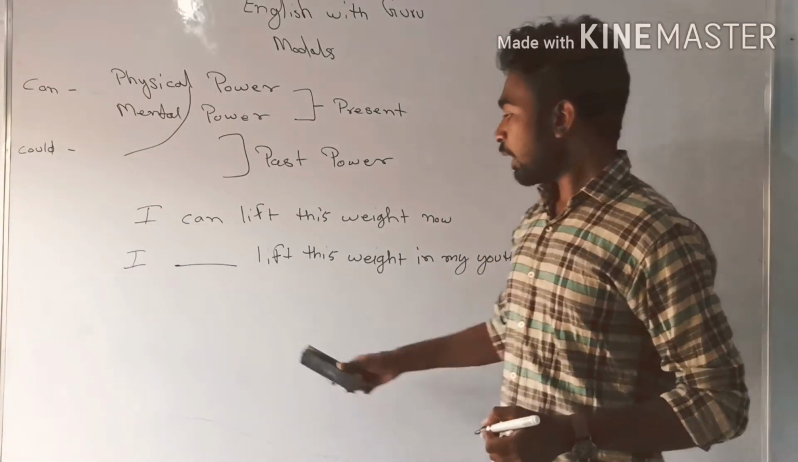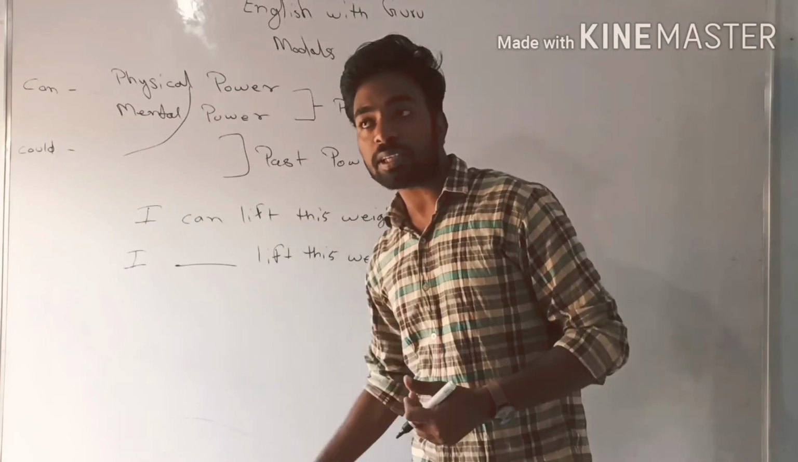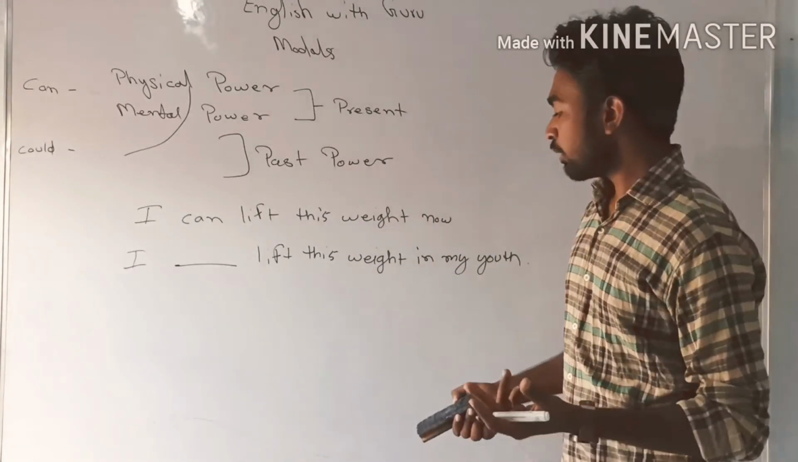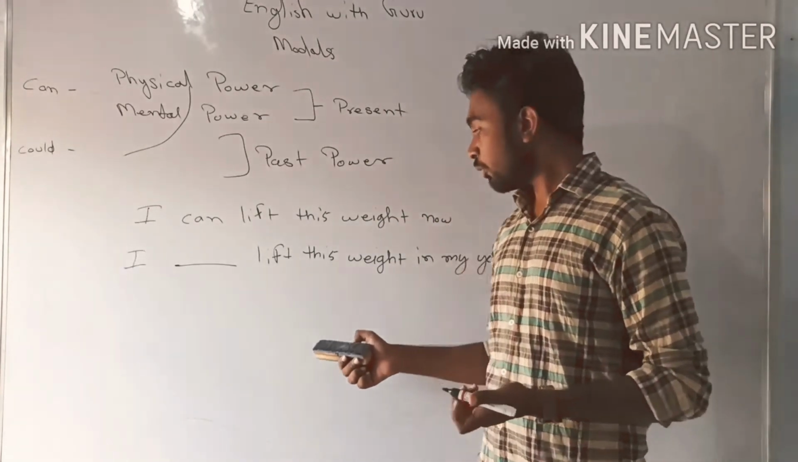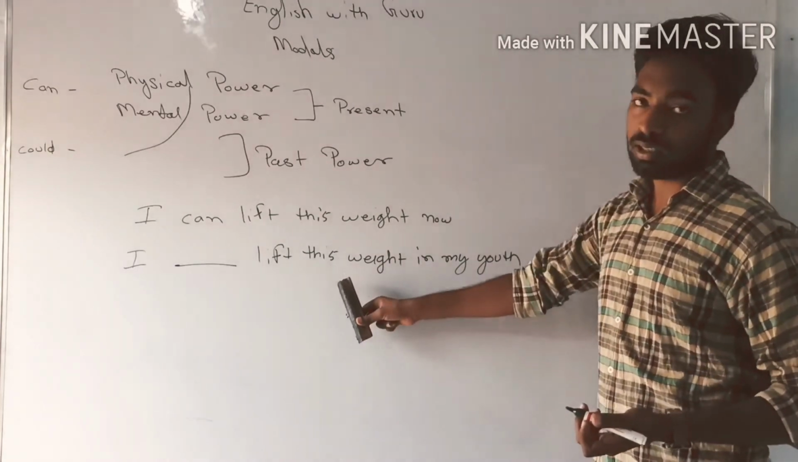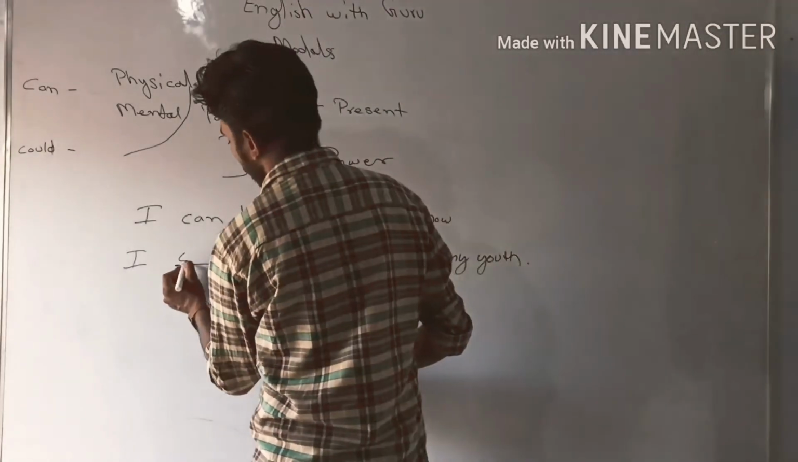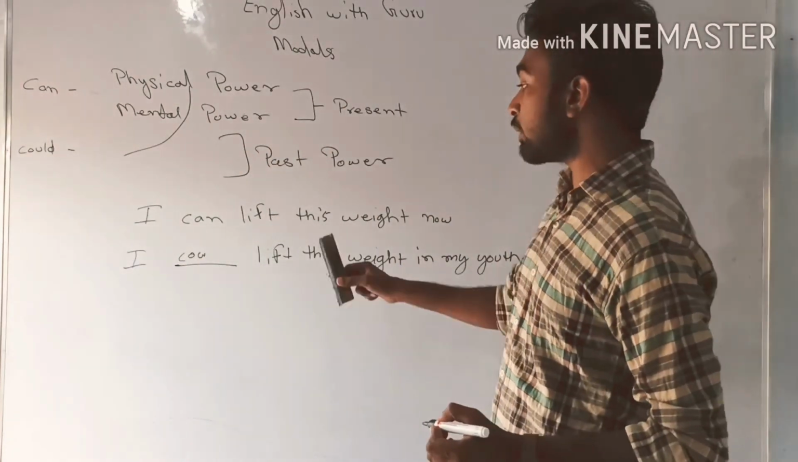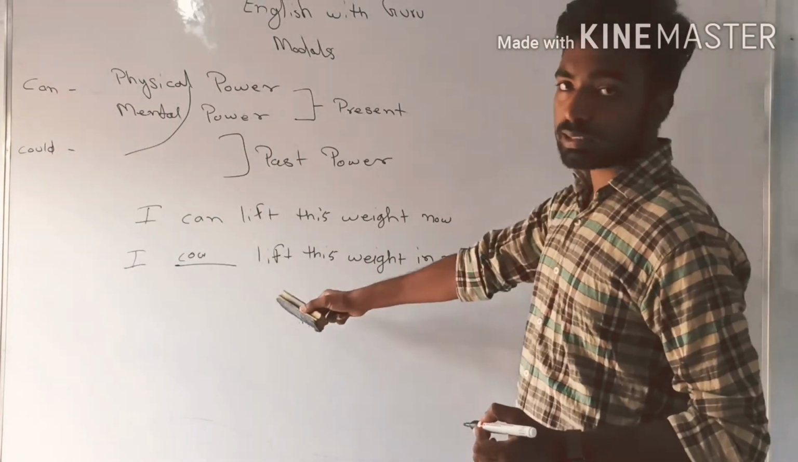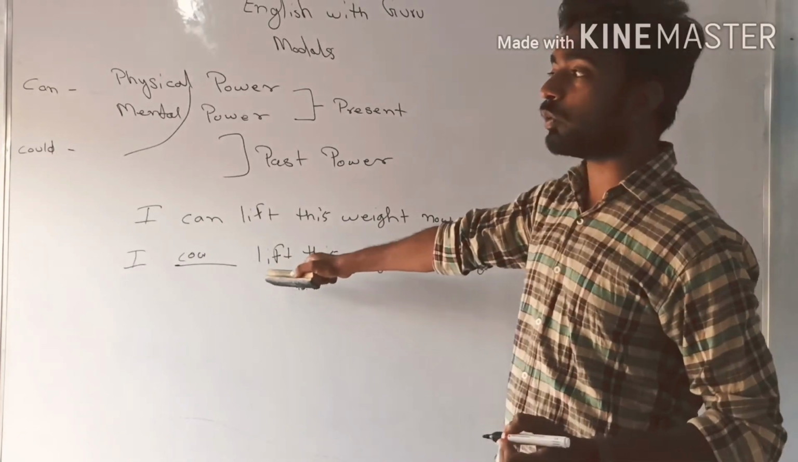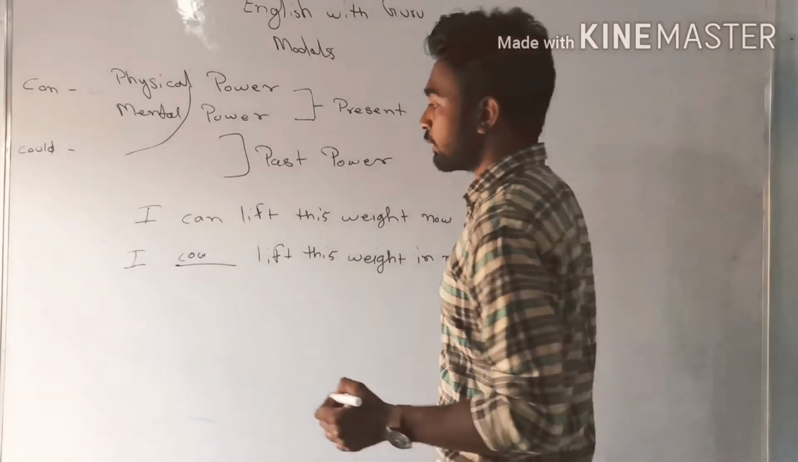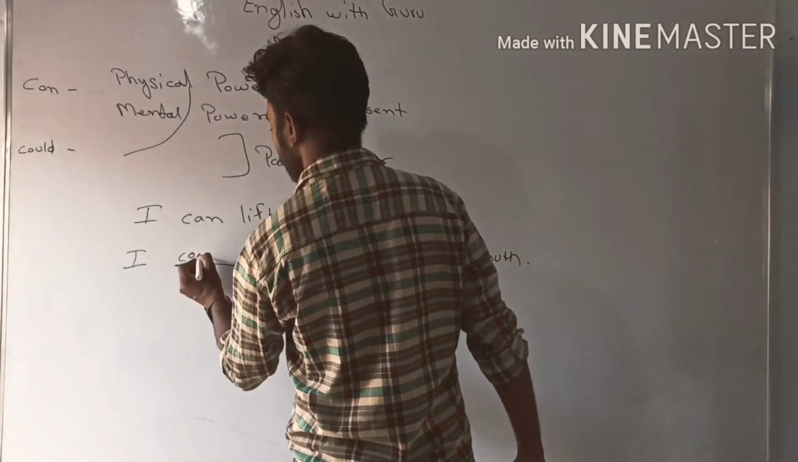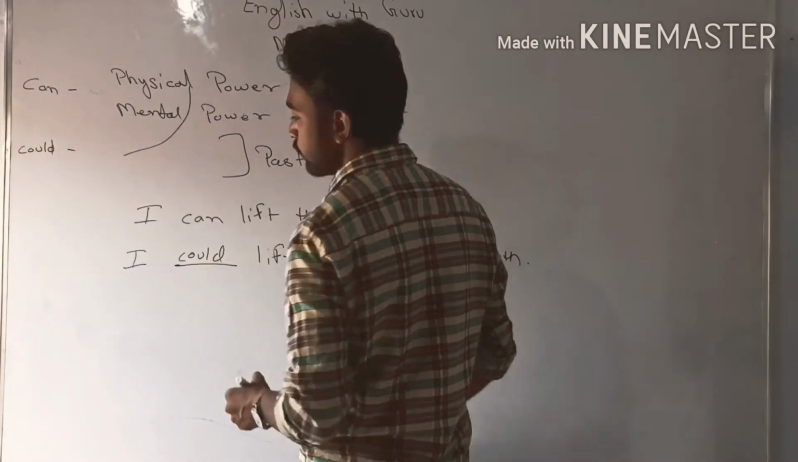it means now I can't lift this weight. I could lift this weight in my youth, but now I am no longer young, and now I can't lift this weight. So we have to use the modal could, because in this sentence the physical power expressed is not available to you now. It was available in the past. So you have to use could.